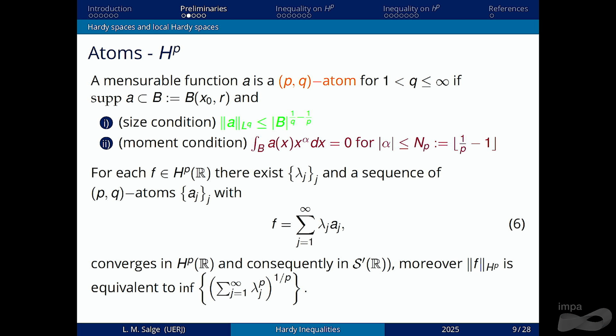And also, in Hardy spaces, we can do what we call the atomic decomposition of the H^p distributions. Every H^p distribution can be written as a series with atoms and coefficients such that this sum here is finite, and this converges in the H^p quasi-norm, okay?